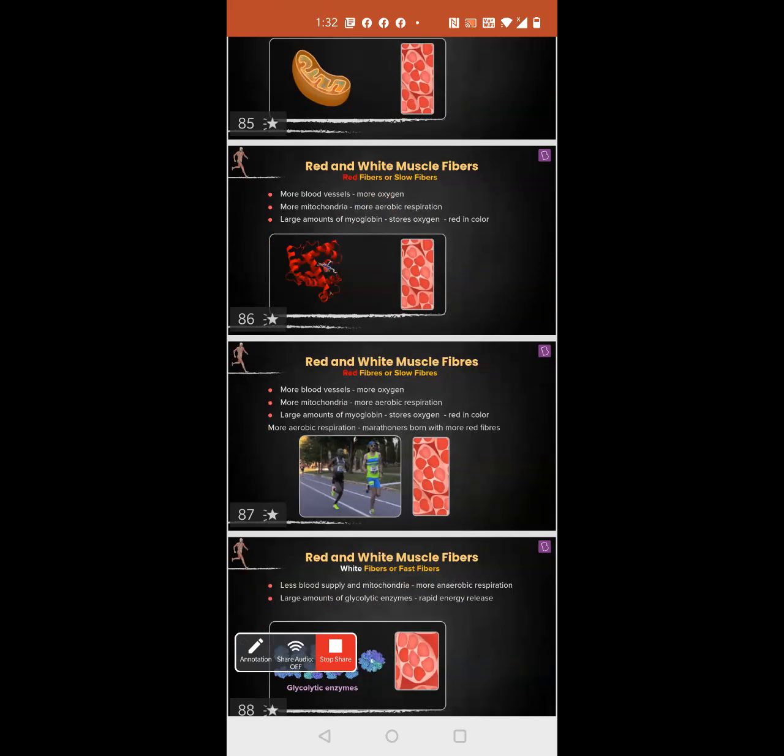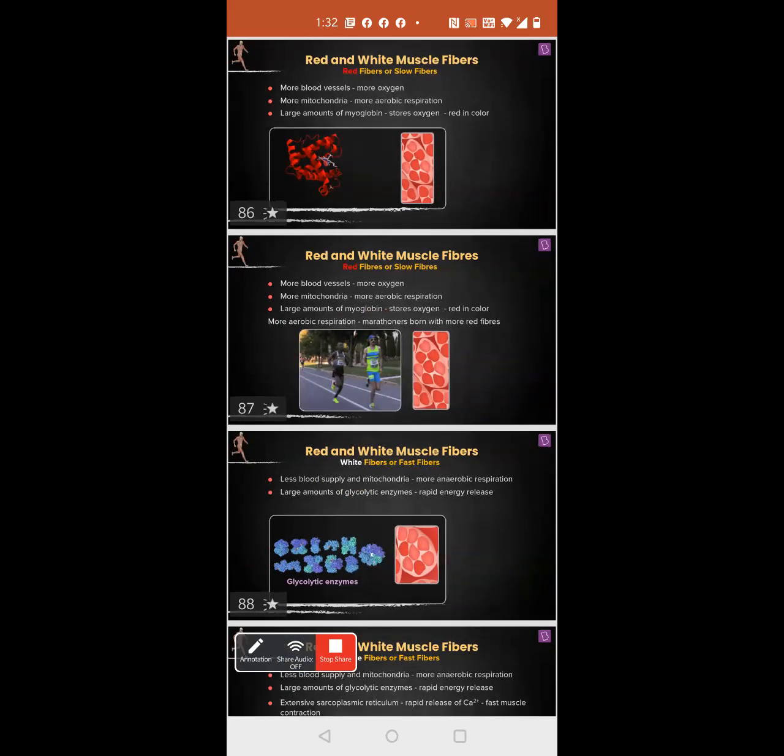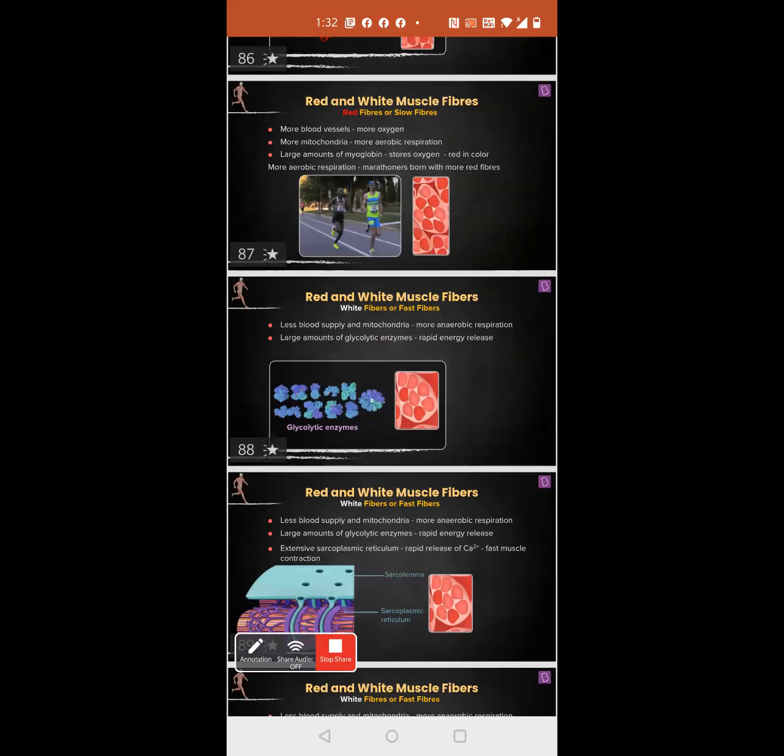But sprinters don't get muscle fatigue as often as us, right? What's the difference is they have more red fibers than the normal marathon runners and the average working human being. Did you get the difference? Yes, ma'am. Okay, so that is what they're trying to say here.